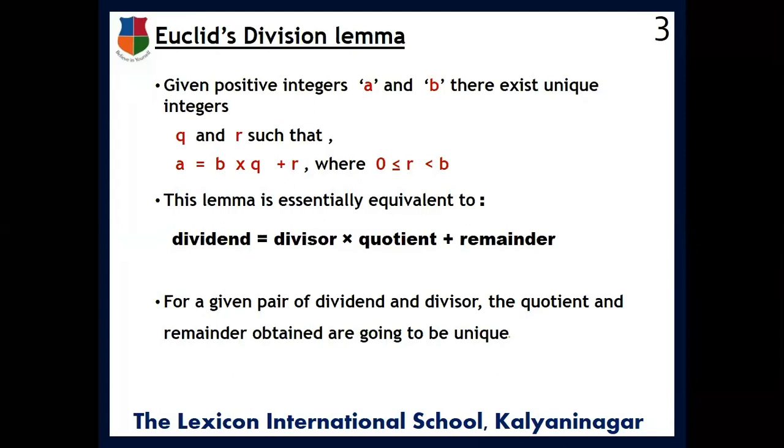This lemma is essentially the same as our long division and the relation between dividend, divisor, quotient and remainder, which we have learned from fourth standard. Dividend is equal to divisor into quotient plus remainder. If the dividend and divisor are given, then the quotient and remainder obtained are going to be unique.